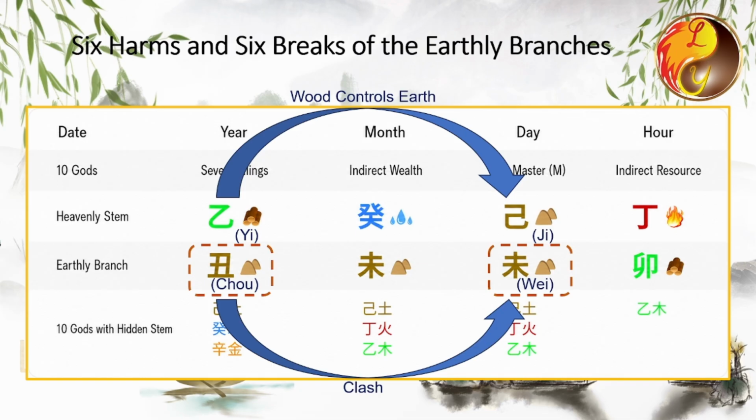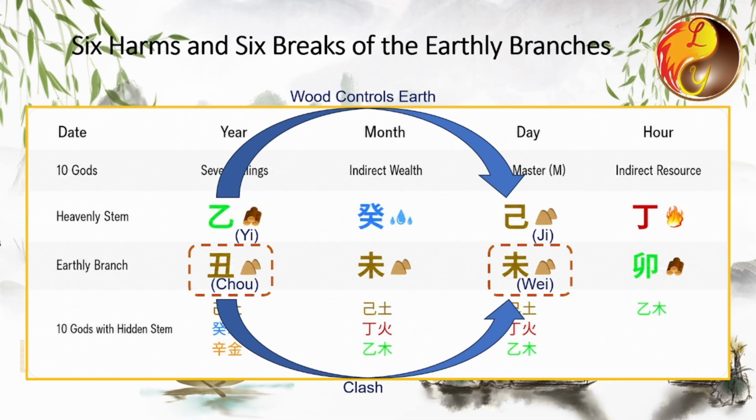We know that the day pillar represents the person themselves. Every day pillar has a corresponding enemy configuration within the 60 jiazi cycles. There is always a counterpart that acts as an adversary.